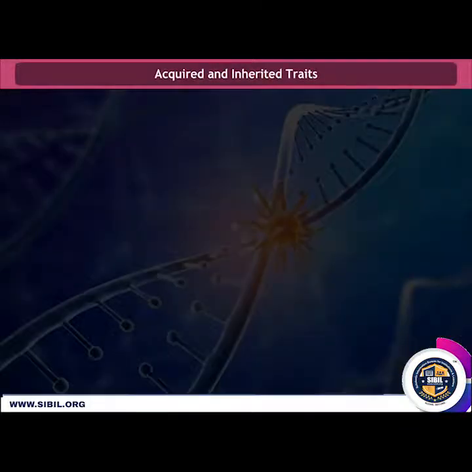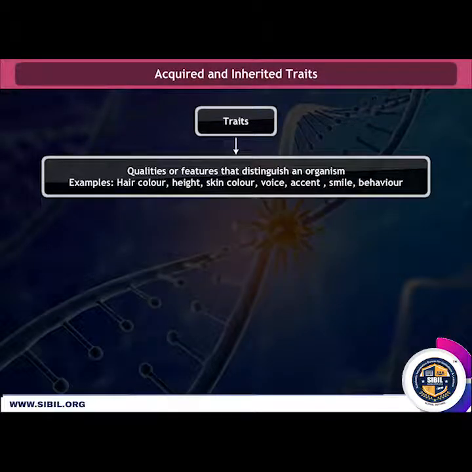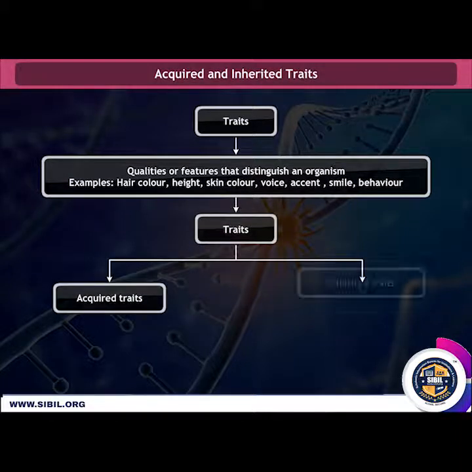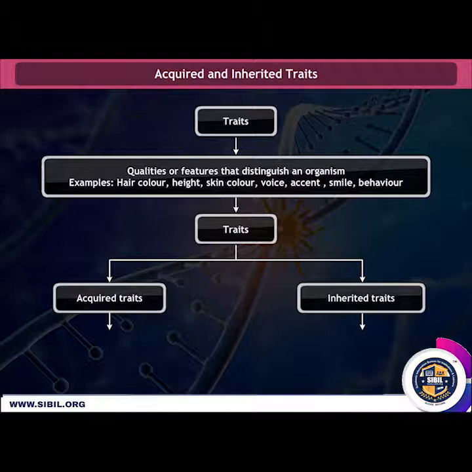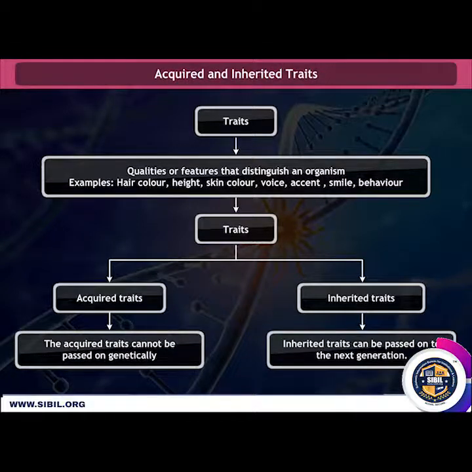Acquired and inherited traits. Traits are the qualities or features that distinguish an organism, like hair color, height, skin color, voice, and so on. However, traits can be acquired traits or inherited traits. The acquired traits cannot be passed on genetically, while the inherited traits can be passed on to the next generation.